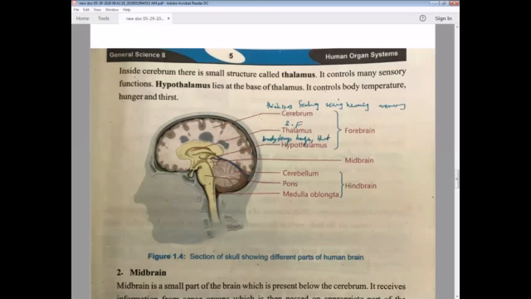You can see the forebrain has three parts. Number one, cerebrum, thalamus, hypothalamus. Cerebrum's function: thinking, feeling, seeing, hearing, making decisions. Each and every bit which constitutes us is almost about the cerebrum. The thalamus is a very small structure, and the hypothalamus includes your body temperature, your hunger and thirst. This was about the forebrain. Now the second one is midbrain.